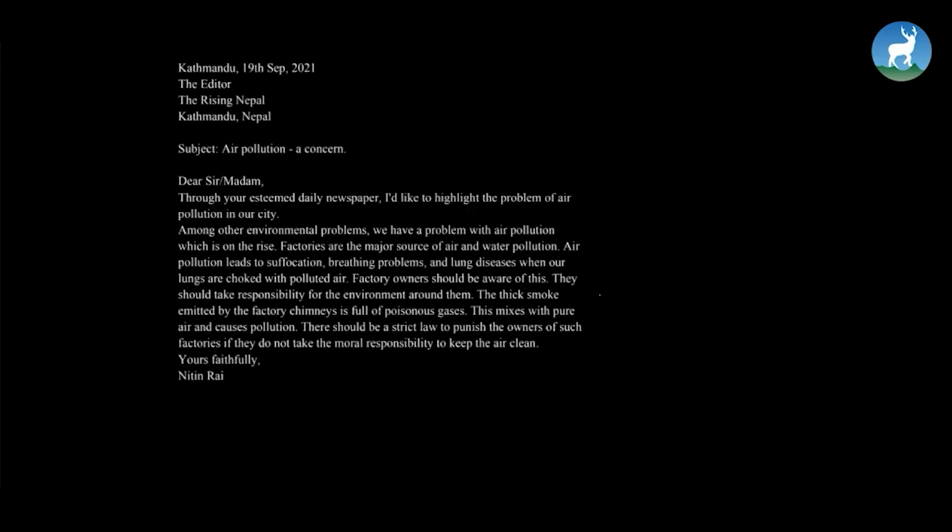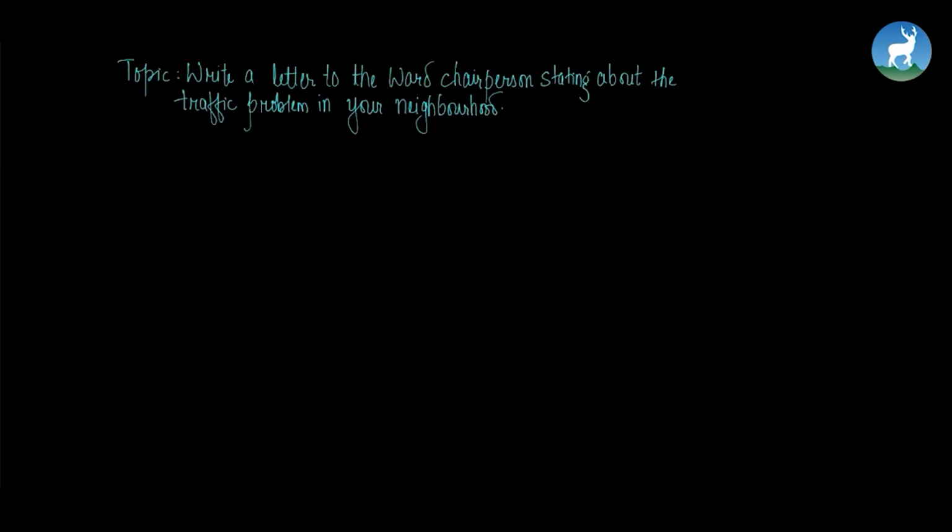So we are now about to move to the writing section. Do you remember us reading a letter written to the editor of the Rising Nepal? Yes. So taking this as a reference, we are going to write a letter again. So here we are about to write a letter to the ward person stating the problem of traffic in our neighborhood. So let's start with the first part of the letter, beginning with the address. Suppose it's Kathmandu.